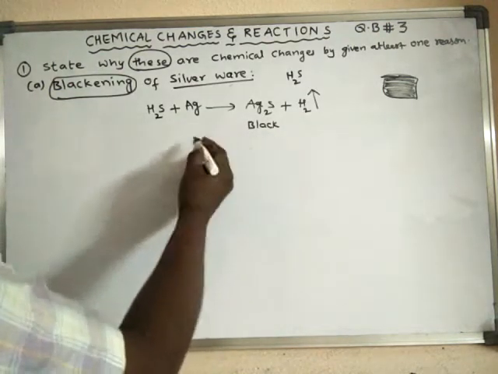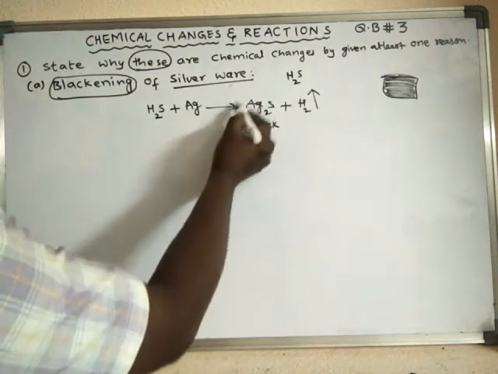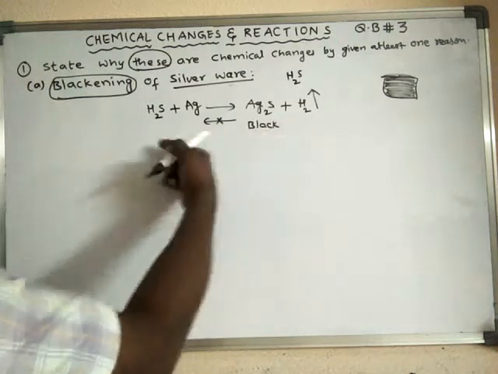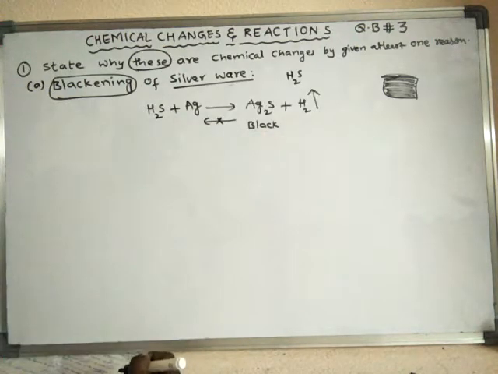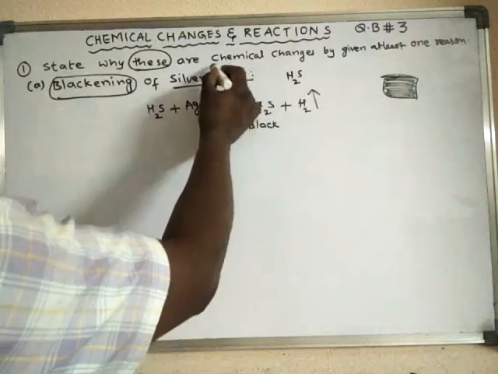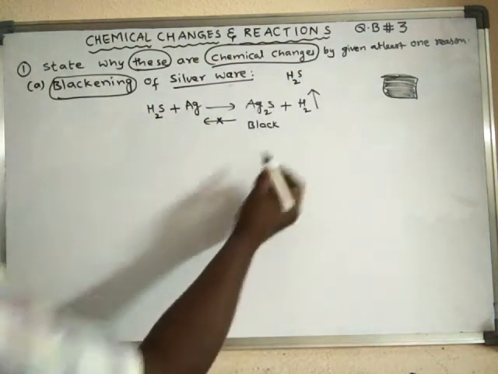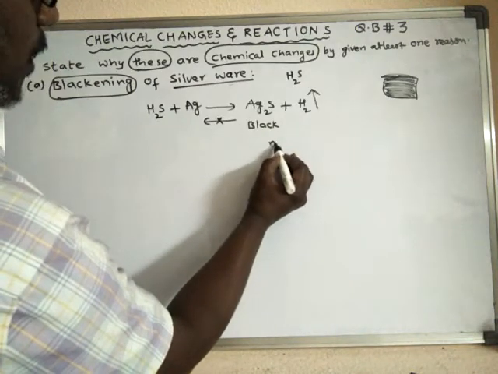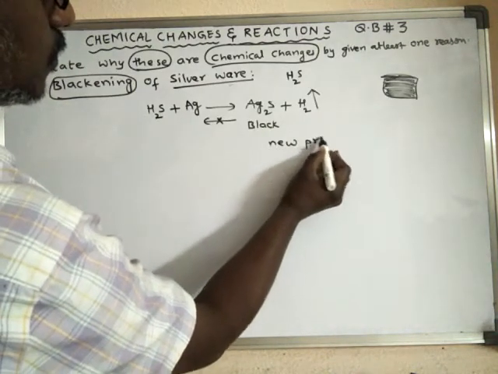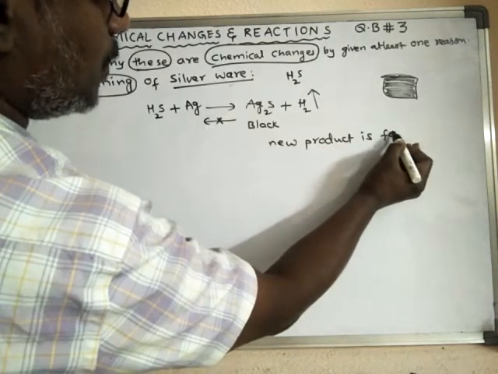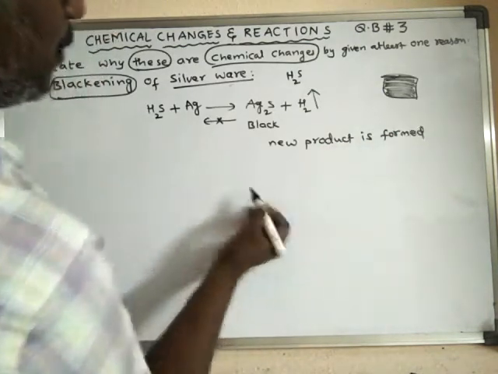As a new product is formed and the reaction cannot be reversed, this change is said to be a chemical change. It's a permanent change.